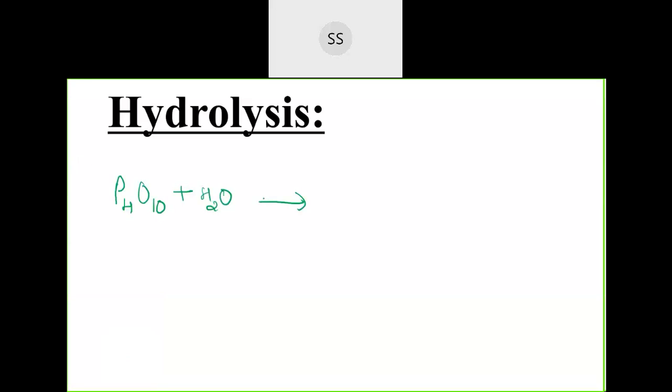The bond between the phosphorus compound breaks down and they combine to form phosphoric acid, that is H3PO4. Hydrolysis means the chemical breakage of the compound takes place in the presence of water. Lysis means breaking down, and hydro means in the presence of water. If this breakage happens, it is called hydrolysis. So P4O10, when made to react with water, gives you phosphoric acid. There is breakage of this bond to give rise to a new compound.